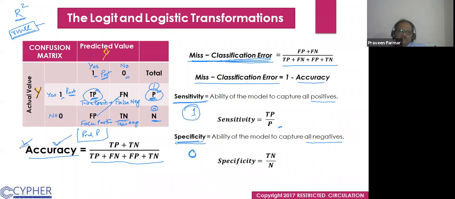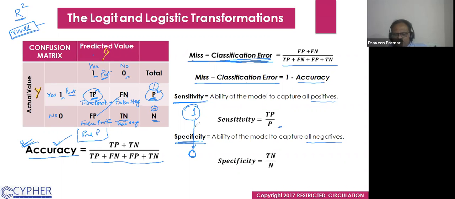Accuracy is only for the total. So we have to see our model's ability to capture all positives, how much, and the ability to capture all negatives, how much. Both should be near to each other.